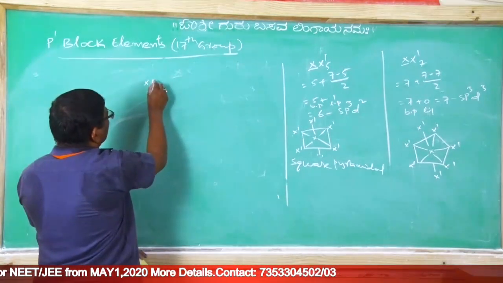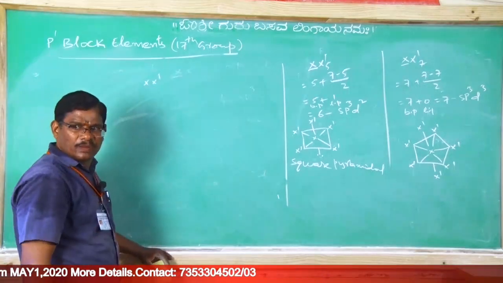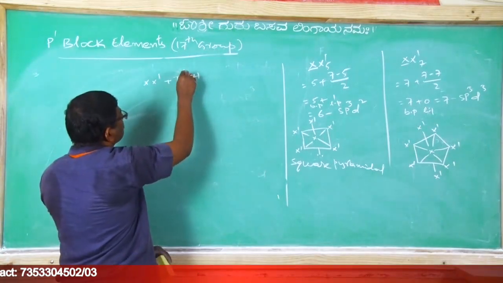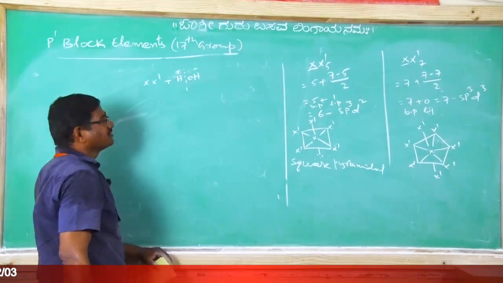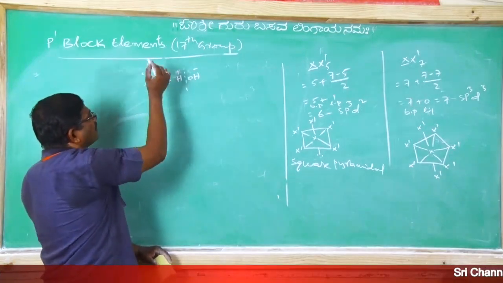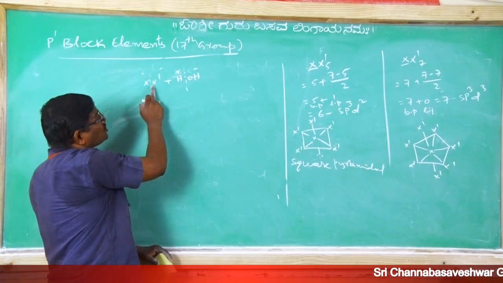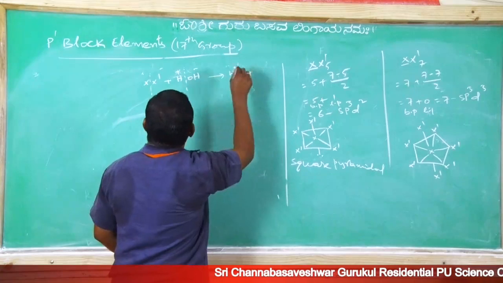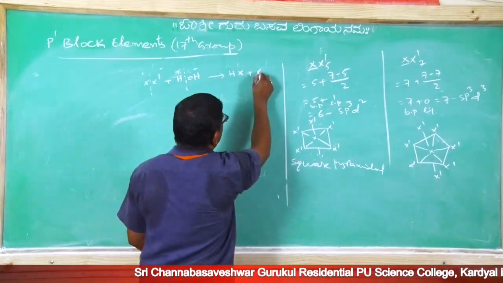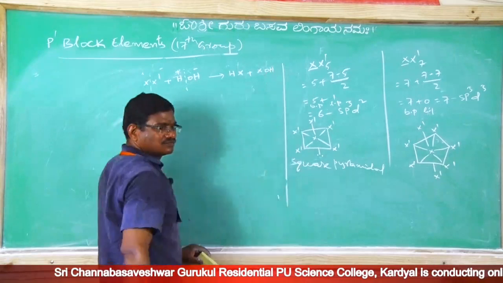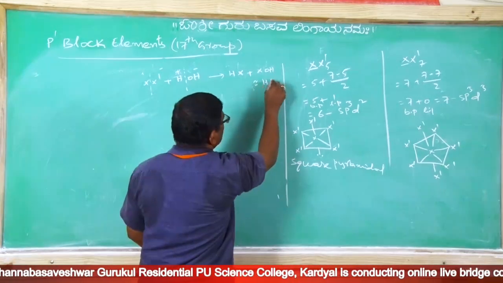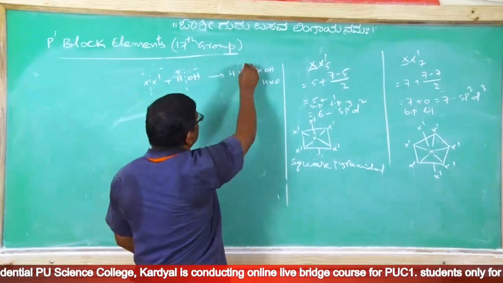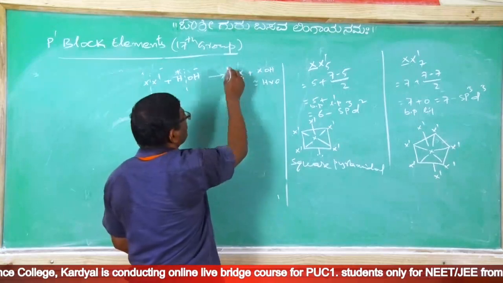Here XX', if I consider, observe carefully, XX', when we keep in water, H plus and OH minus. Now if you come here, it will be plus and minus. This minus goes with H plus, nothing but will give HX'. This plus accepts OH minus, that is XOH. Or this XOH you can also write as HXO. Here this is X', H plus goes with X'.